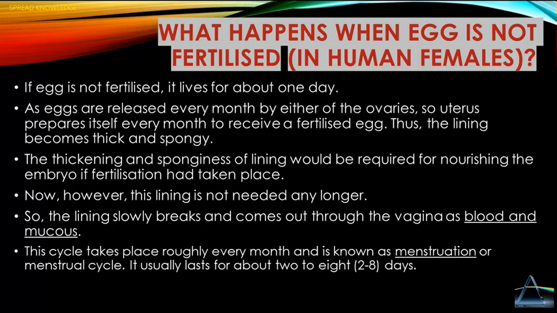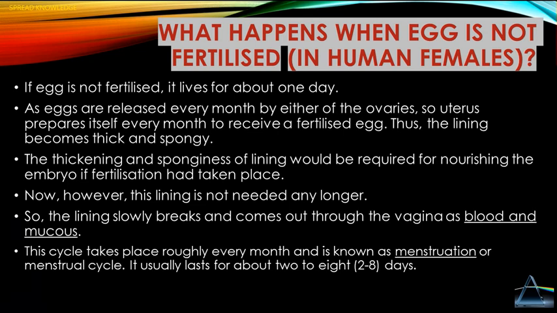What happens when the egg is not fertilized in human females? If the egg is not fertilized, it lives for about 1 day or 24 hours. As eggs are released every month by either of the ovaries, the uterus prepares itself every month to receive a fertilized egg. Thus, the lining becomes thick and spongy. The thickening and sponginess of the lining would be required for nourishing the embryo if fertilization had taken place.